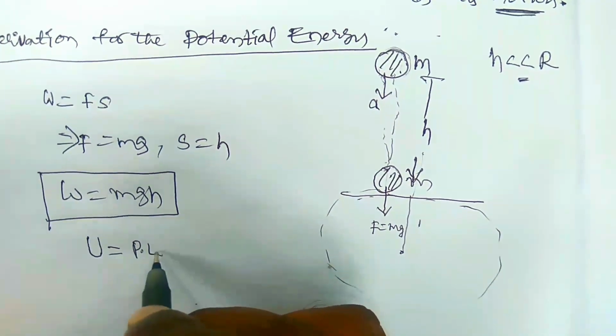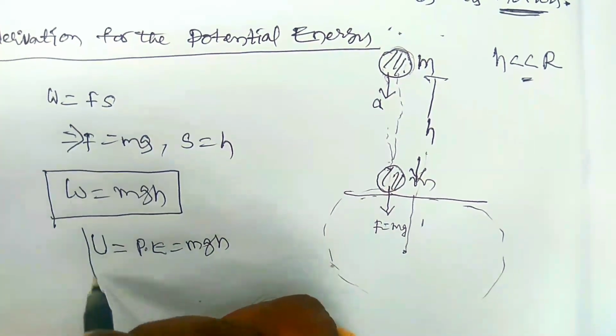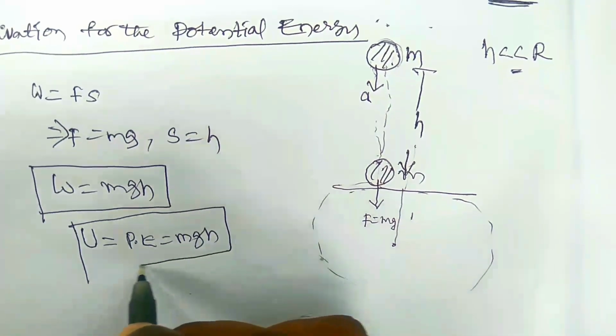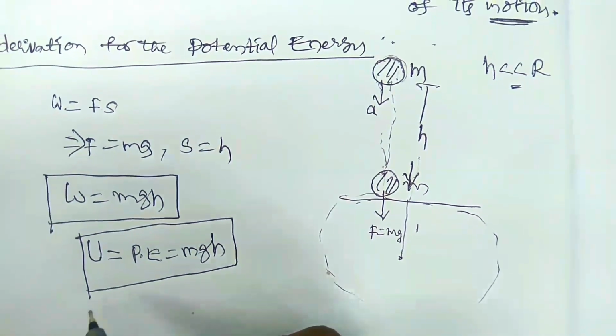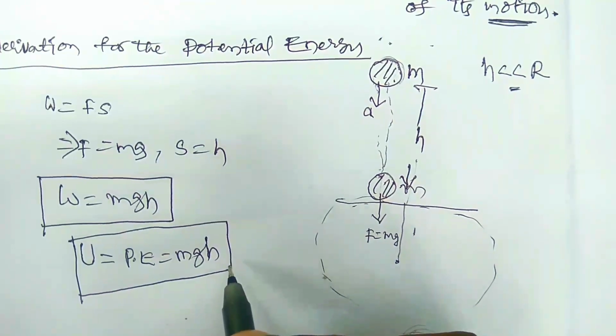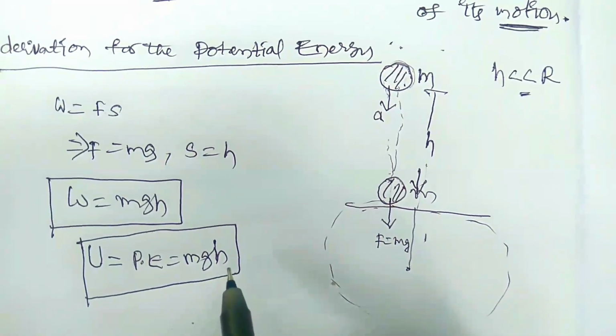is equal to mgh. The potential energy of the body depends on the height of the body. If height is less, the potential energy of the body is less. If height is more, the potential energy of the body is more.